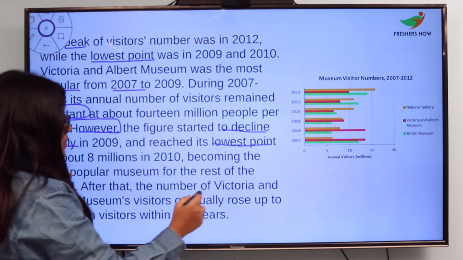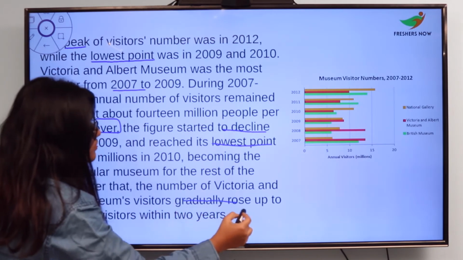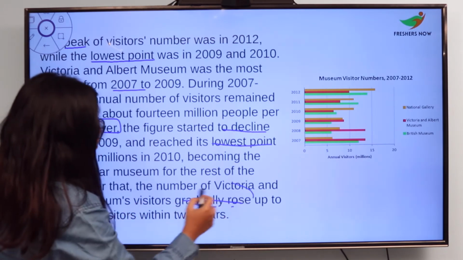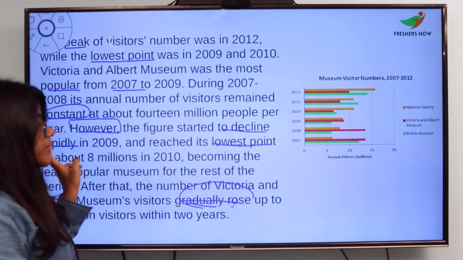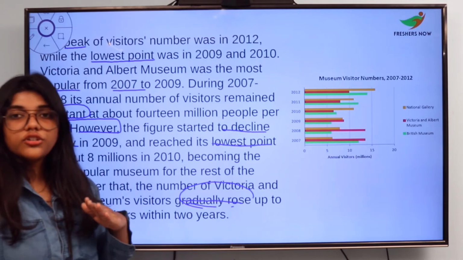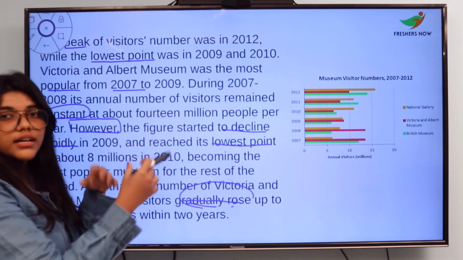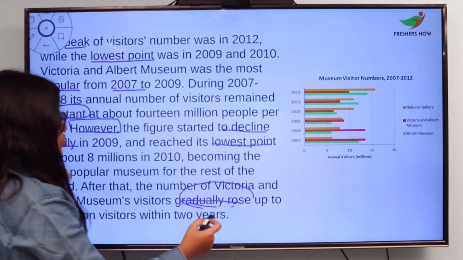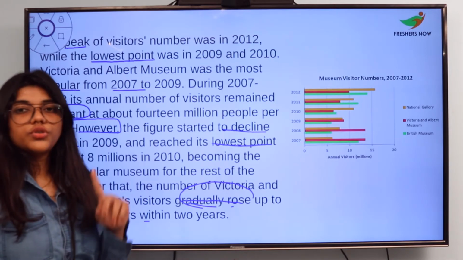After that, the number of Victoria and Albert Museum visitors gradually rose. Okay, so this word, lowest point and declined rapidly, downfall, gradually rose. Again you are showing a rise of the graph. Okay, you have to see the comparison that the graph is evolving through. Gradually rose up to 10 million visitors within 2 years.